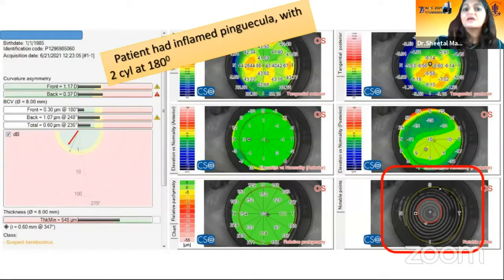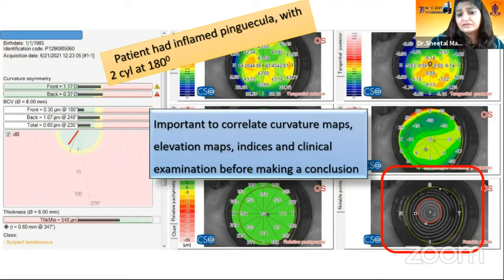So this was a case where the patient had an inflamed pincushion with a 2 dioptric cylinder at 180 degree, and maybe because of that these indices were abnormal. So it is important to correlate the curvature maps, the indices, your clinical examination, and then decide whether the patient has ectasia or any suspicion of ectasia.